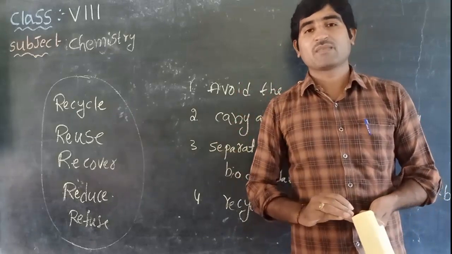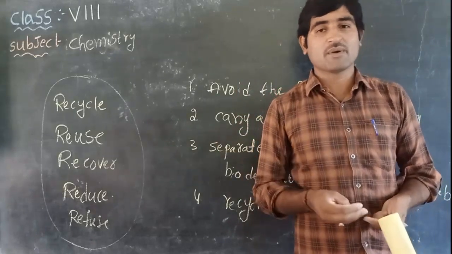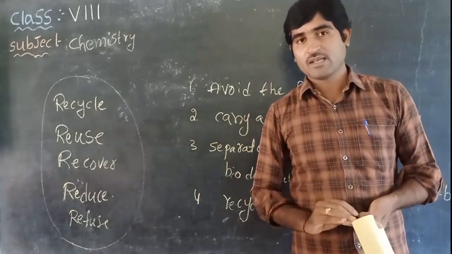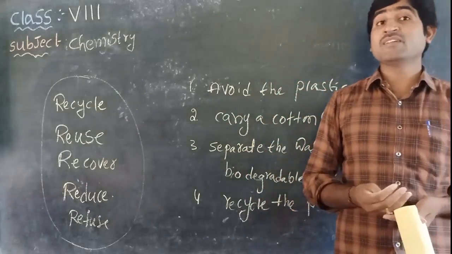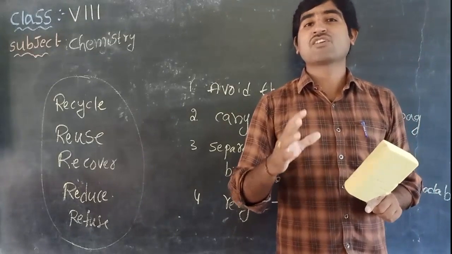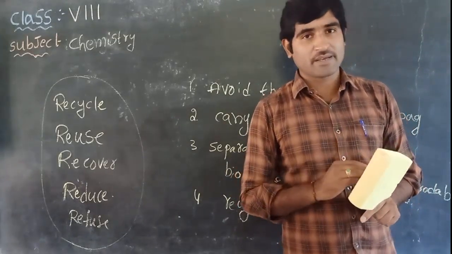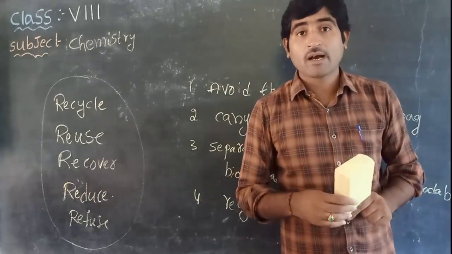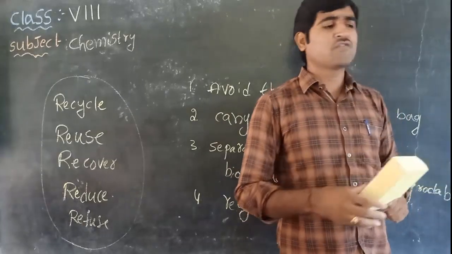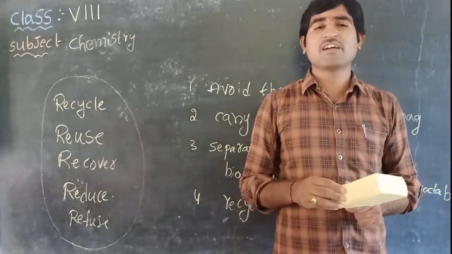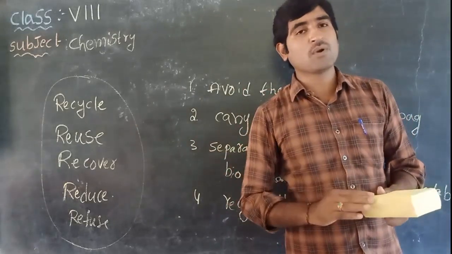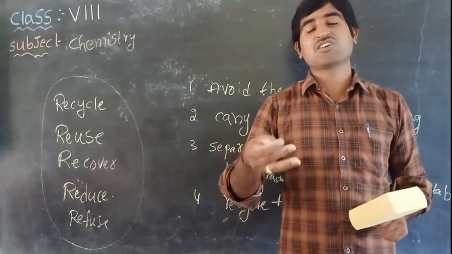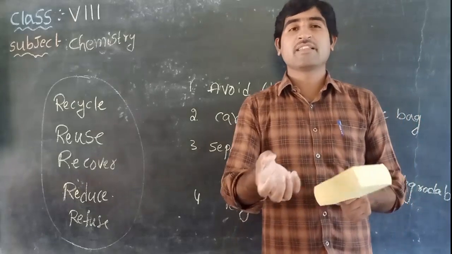We discussed fibers and different types of fibers. How many different types of fibers are there? Fibers are two types: natural fiber and synthetic fiber. What is natural fiber? The fiber which is obtained from natural sources is called natural fiber. What is synthetic fiber? The fiber which is obtained from minerals and chemicals is called synthetic fiber. Give some examples for natural fibers. Cotton, jute, wool, silk are examples of natural fibers. Give some examples for synthetic fibers: nylon, rayon, polyester, acrylic. They are examples of synthetic fibers.